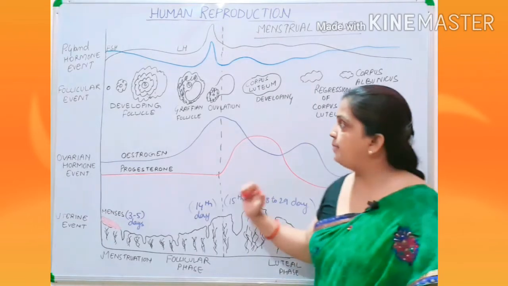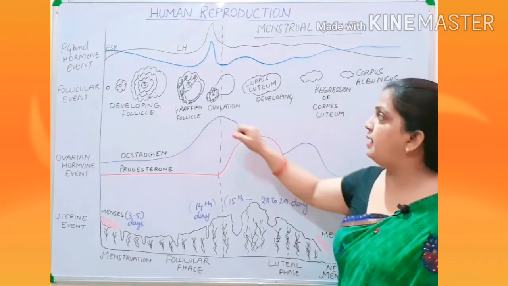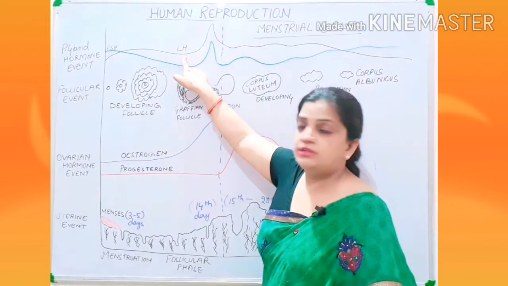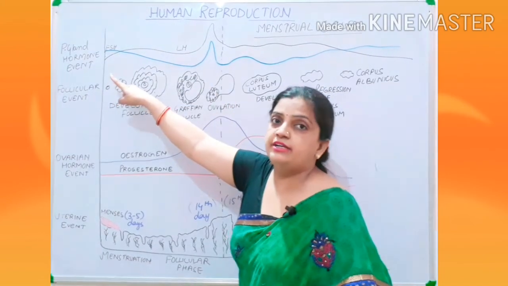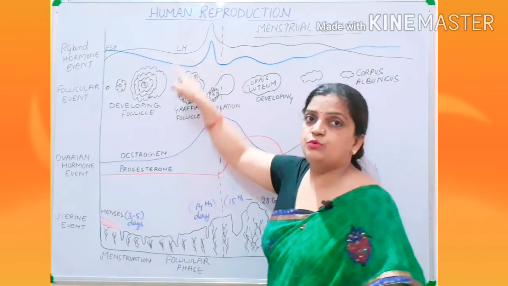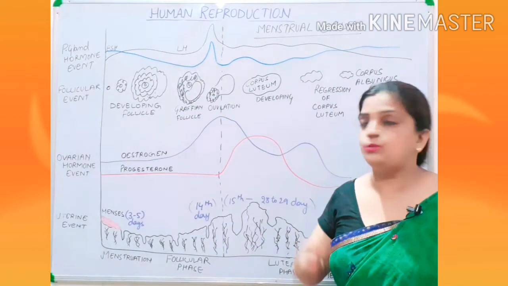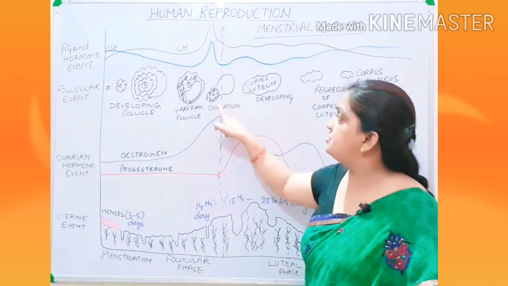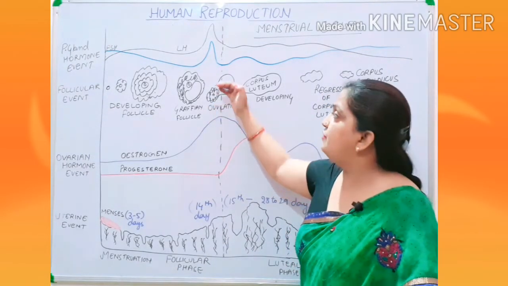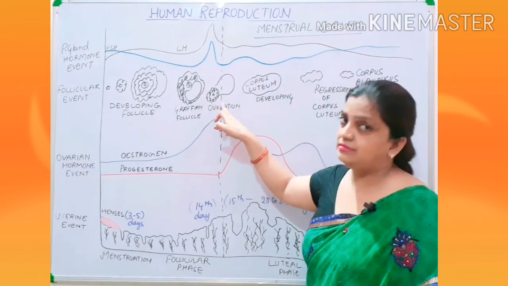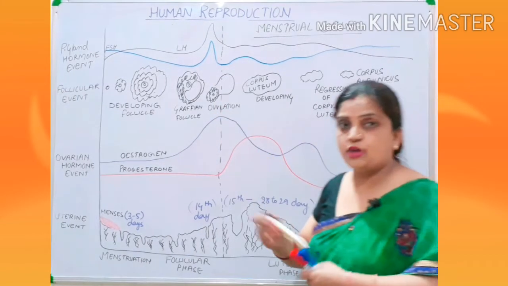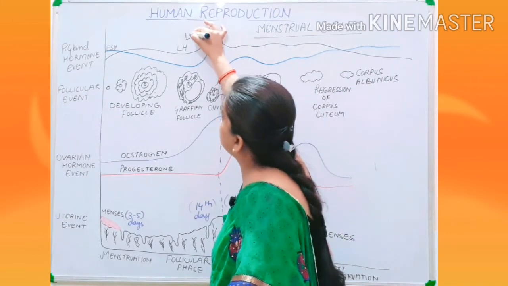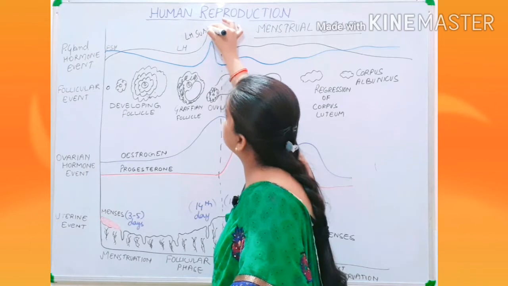Now what happens here in the mid of the month? Now children, this LH hormone, a pituitary hormone, surges in the mid of the month. This luteinizing hormone will behave like a hammer, I told you, and it will hammer the Graafian follicle, due to which the secondary oocyte will ovulate into the oviduct, and this process is called the LH surge.